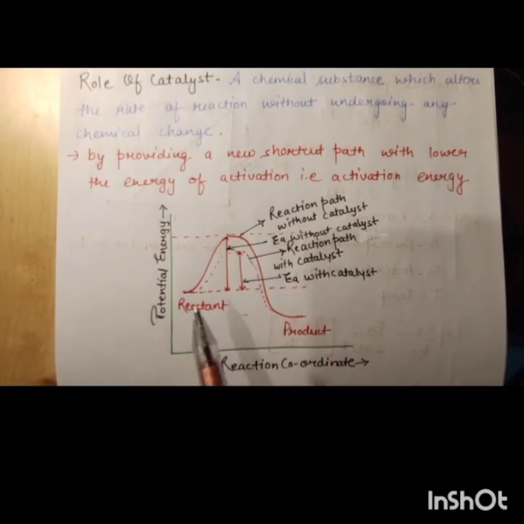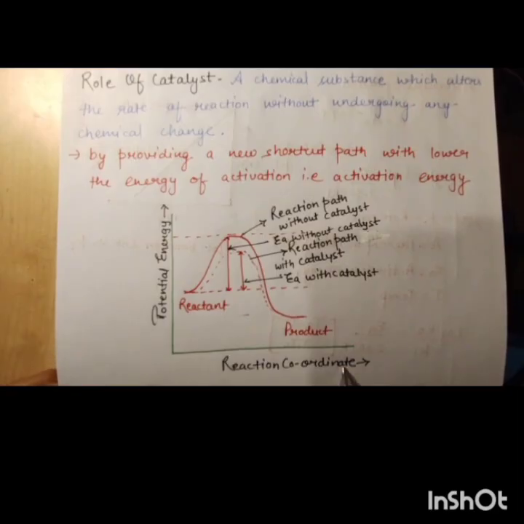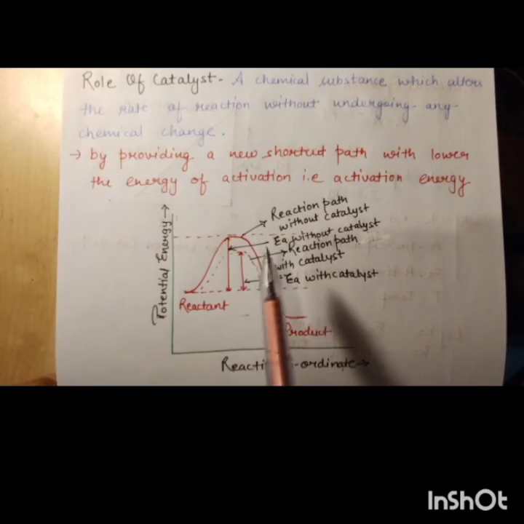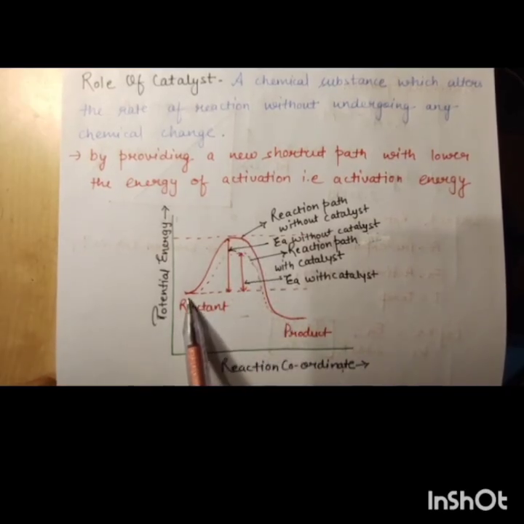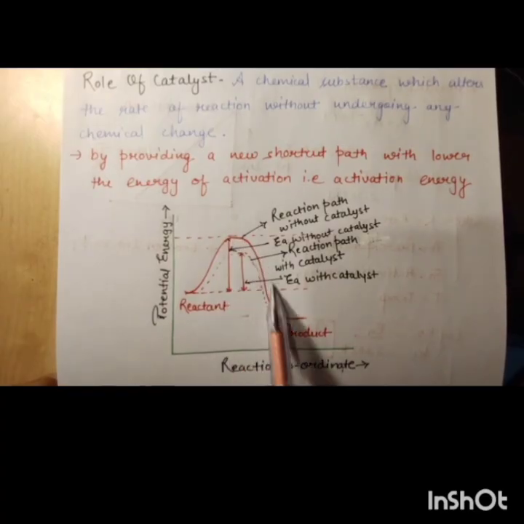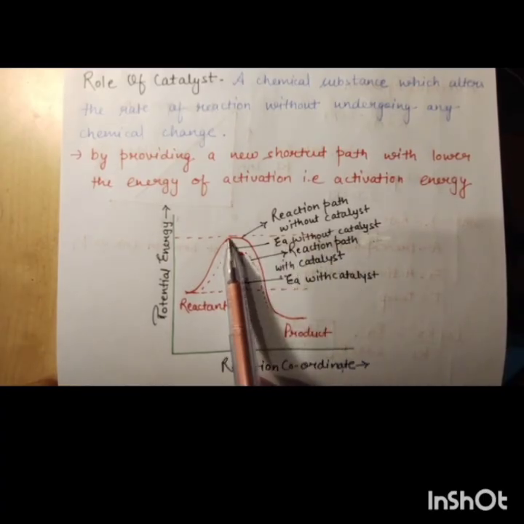Now if we plot a graph between potential energy and reaction coordinate, here reactant and product are formed. Here reactant reacts to form product by making an intermediate. This is the intermediate. So you see that reactant without the catalyst has a higher energy of activation and a lower rate of reaction. Here this is the path without the catalyst, a long path.